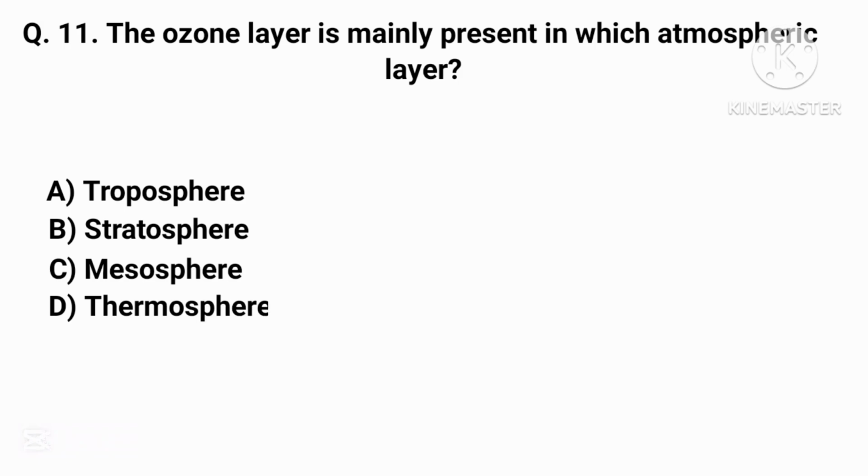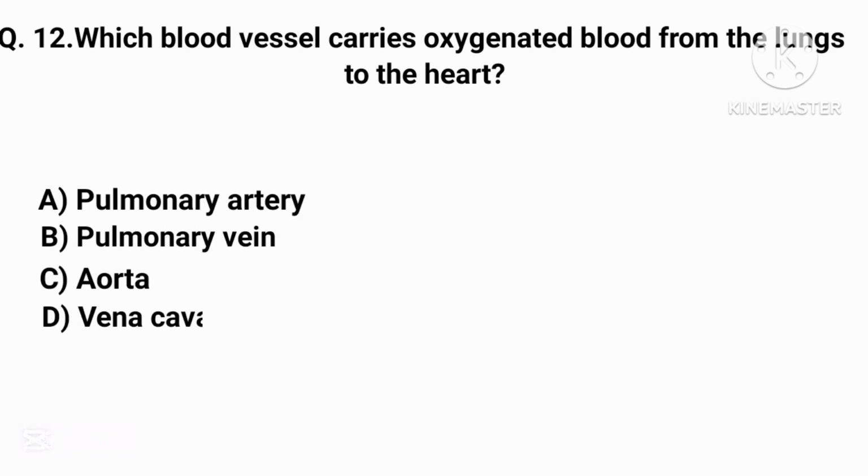The ozone layer is mainly present in which atmospheric layer? Correct answer is option B, stratosphere. Which blood vessel carries oxygenated blood from the lungs to the heart? Correct answer is option B, pulmonary vein.